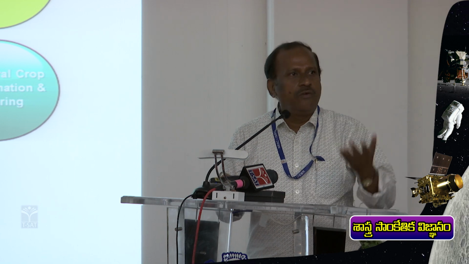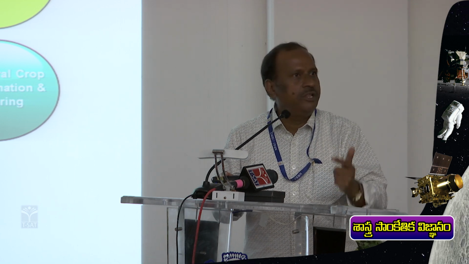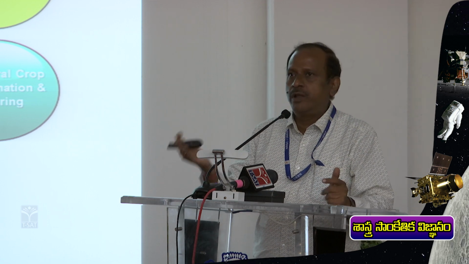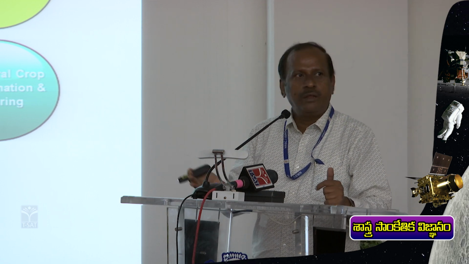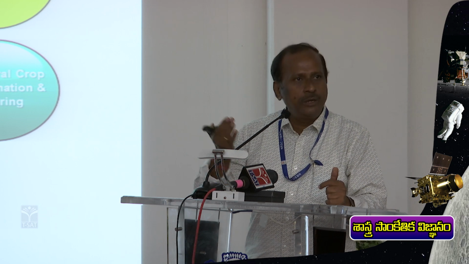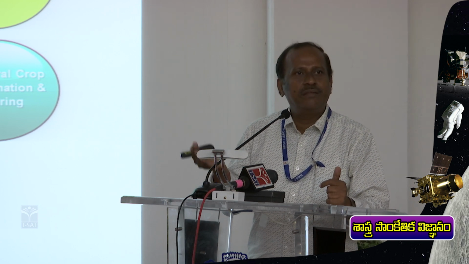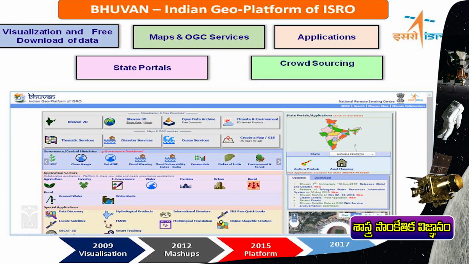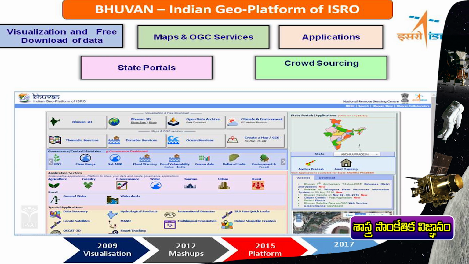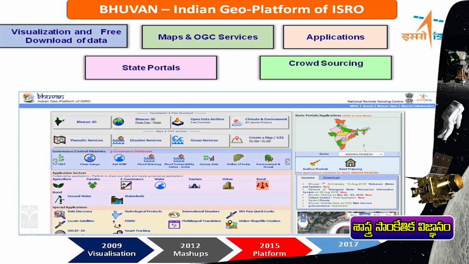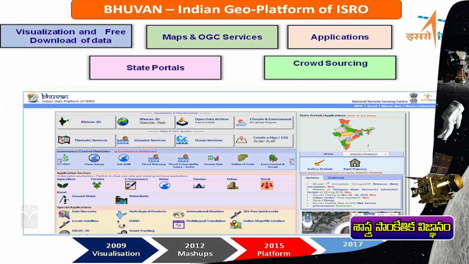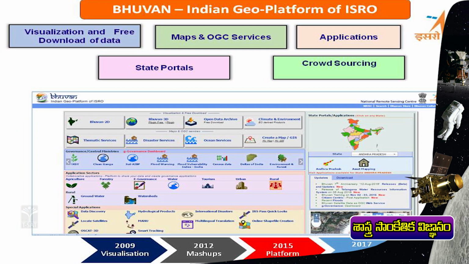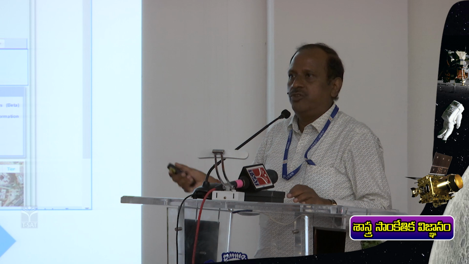Like that, we are giving various inputs to various departments for their respective application areas. For example, to the water resources commission, we are giving information about the inflow and outflow of water in various areas, and similarly to the urban department, we are giving information about how urban growth is happening at various levels. You can log into the Bhuvan website, and you will get various levels of information about thematic services, disaster services and hosted services. Various application information is given in this portal also.